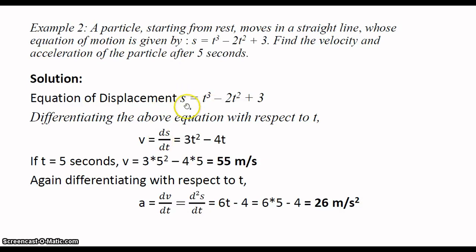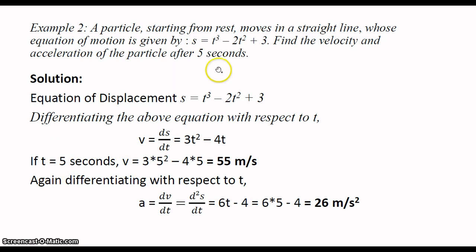Here the equation of displacement is s is equal to t cube minus 2t square plus 3. Differentiating with respect to time t, ds by dt is equal to 3t square minus 4t, which is known as velocity v.